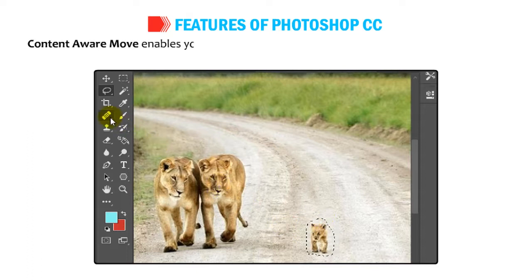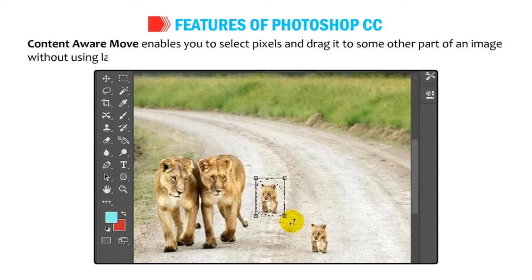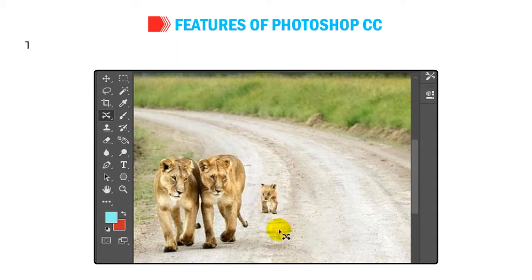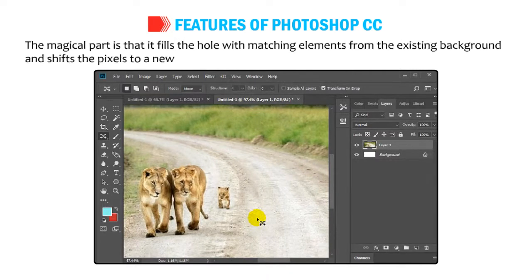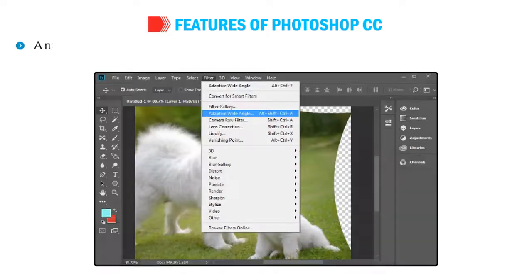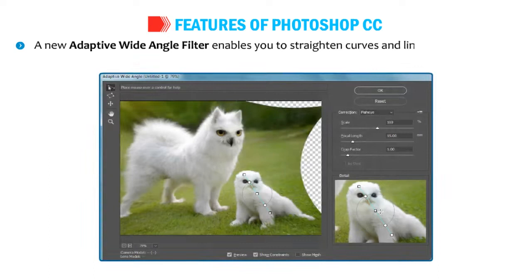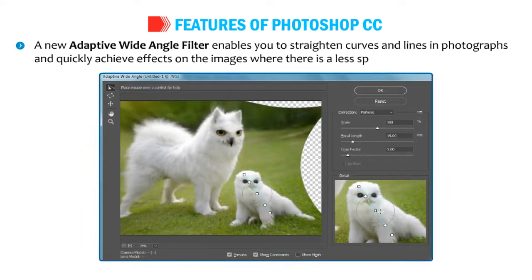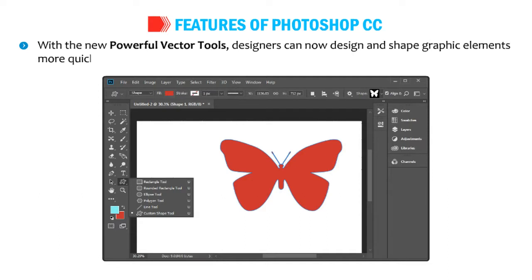Content-Aware Move enables you to select pixels and drag them to some other part of an image without using layers or mask. The magical part is that it fills the hole with matching elements from the existing background and shifts the pixels to a new location. A new Adaptive Wide Angle filter enables you to straighten curves and lines in photographs and quickly achieve effects on the images where there is less space. With the new powerful vector tools, designers can now design and shape graphic elements more quickly and easily.